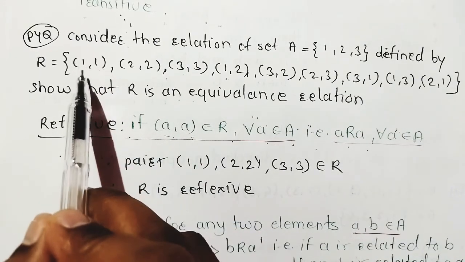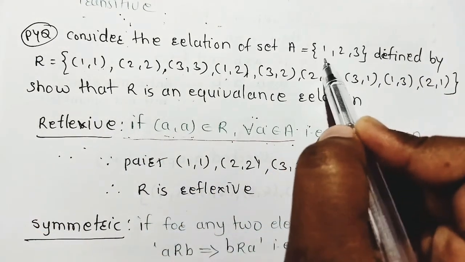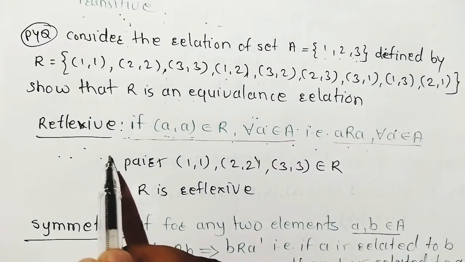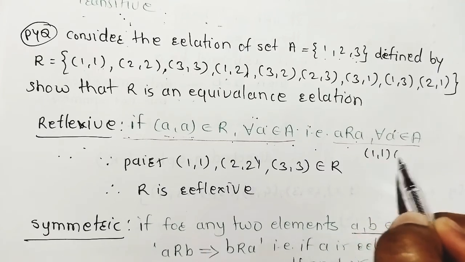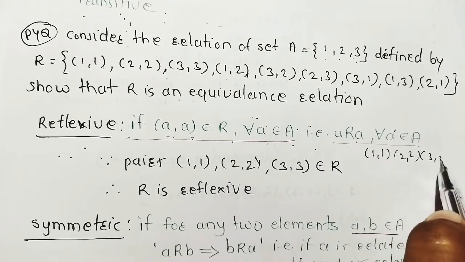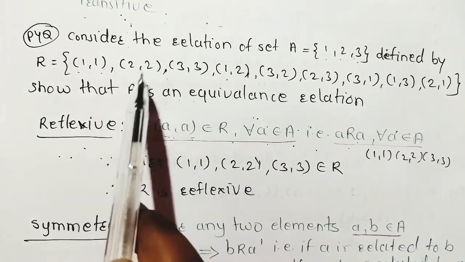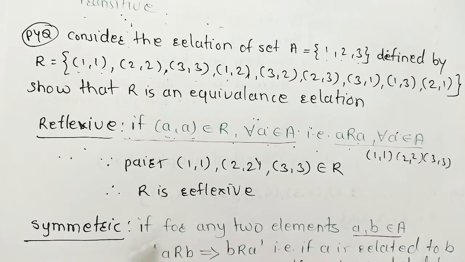This pair is available for all the elements, means how many elements here? 1, 2, 3. We have to check for all these for reflexivity. a related to a means we should require the pairs like 1 1, 2 2, 3 3. Okay, check in our relation. 1 1 is present, 2 2 is present and 3 3 is present. Okay, so R is reflexive.